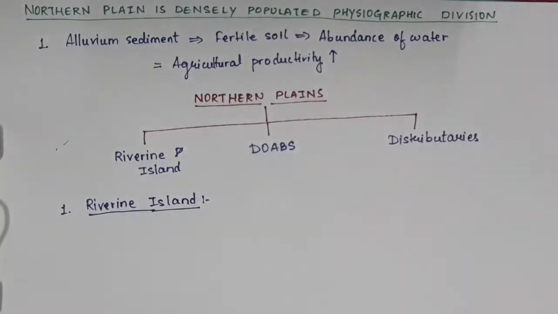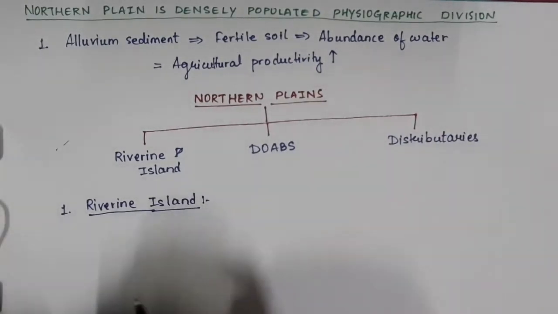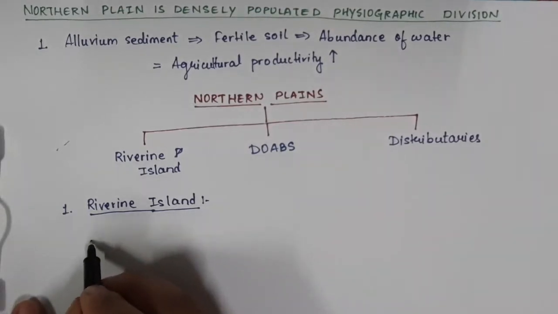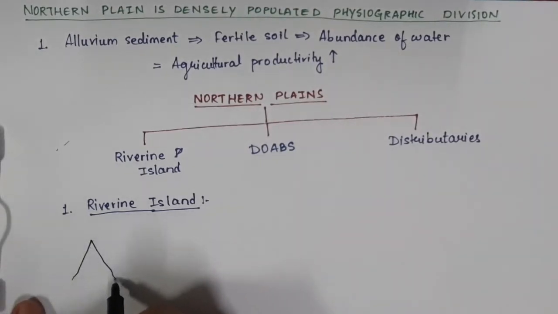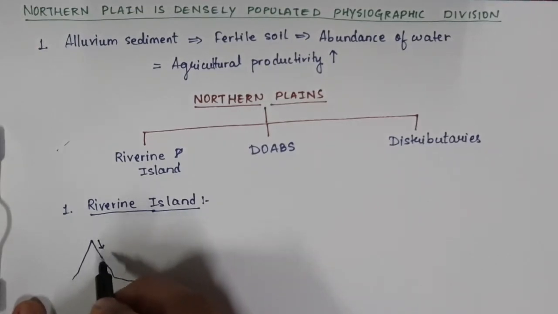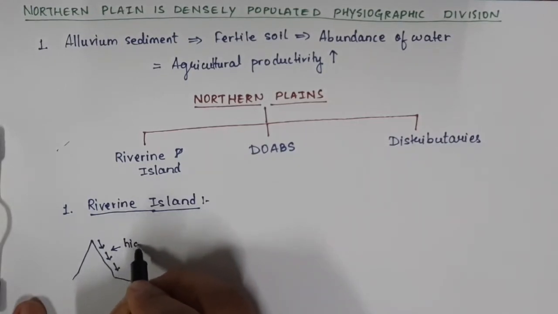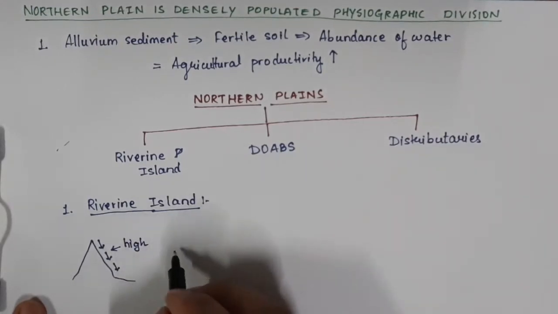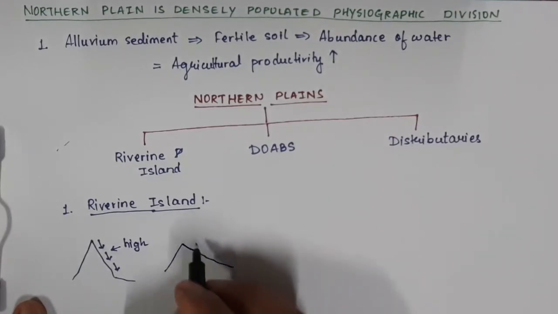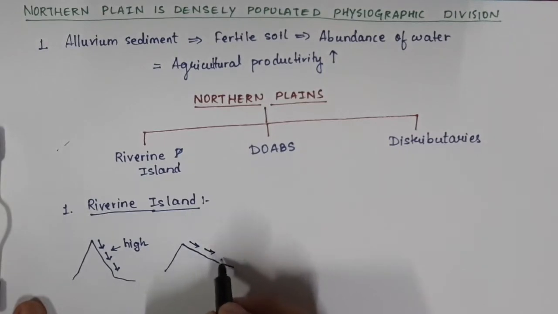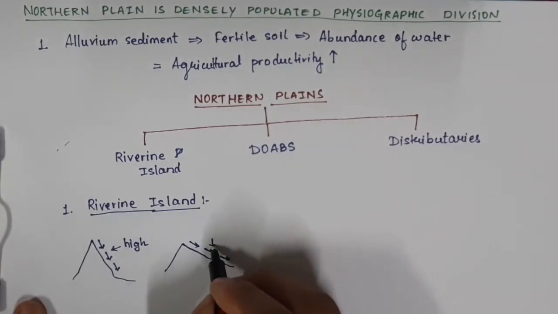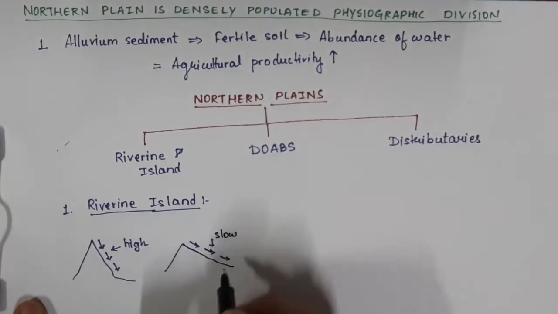Okay, now try to understand one concept over here. If the mountain slope is like this, what will happen? If the river is flowing, it will flow at a higher rate. The velocity will be much higher in this case. If the slope is like this, automatically the flow of the river will become quite slow. The velocity will be quite slow.